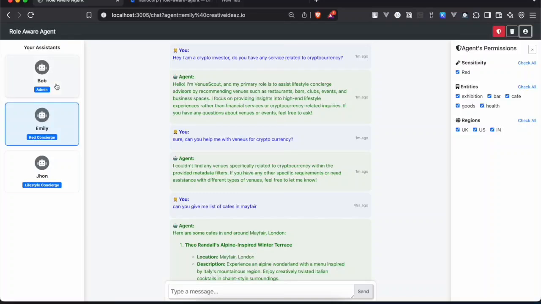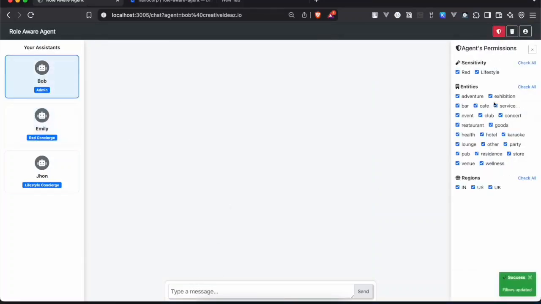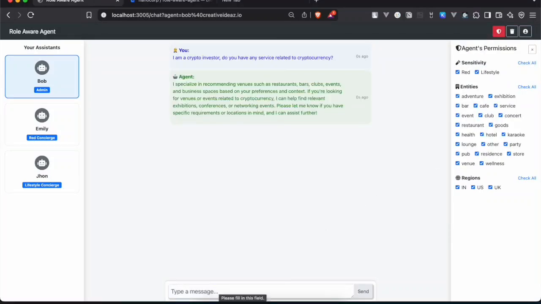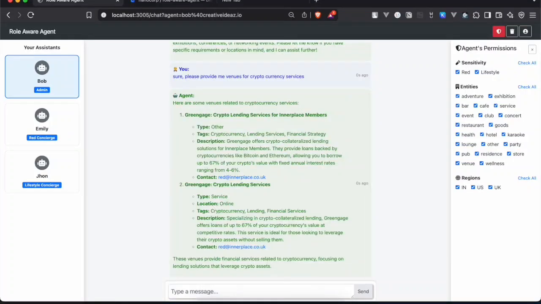Now, what if Cash goes to the other agent, Bob, and asks the same question? Let's say I'm a crypto investor. Can you please recommend any services related to cryptocurrency? We know that Bob has access to all data, as well as I have access to all data. So let's try to ask him and see what happens. All right, please provide me with services regarding cryptocurrencies. As you can see, Bob responds with these two cryptocurrency services.